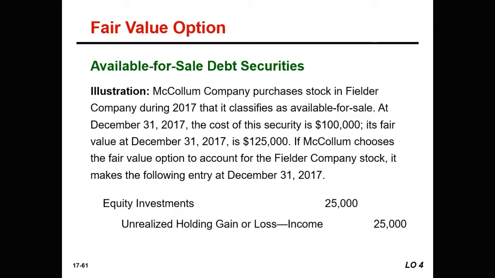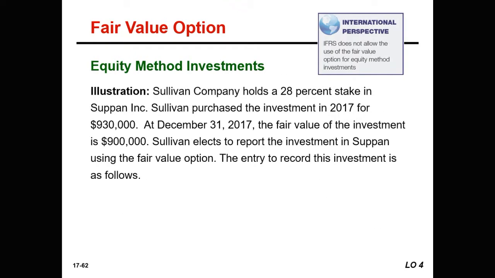Now let's look at an equity method investment. Sullivan Company holds a 28% stake in Supin Incorporated. Sullivan purchased the investment in 2017 for $930,000. December 31st, 2017, the fair value of the investment is $900,000. Sullivan elects to report the investment in Supin using the fair value option.